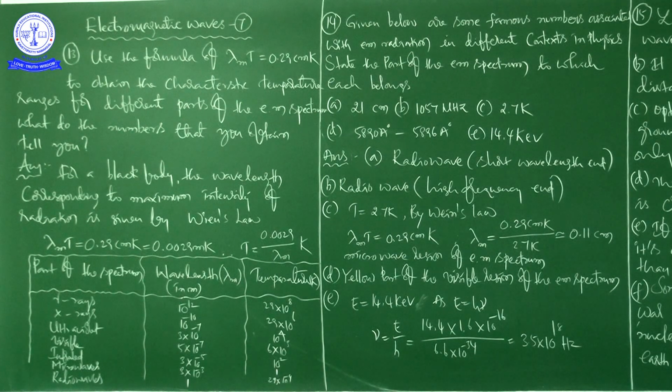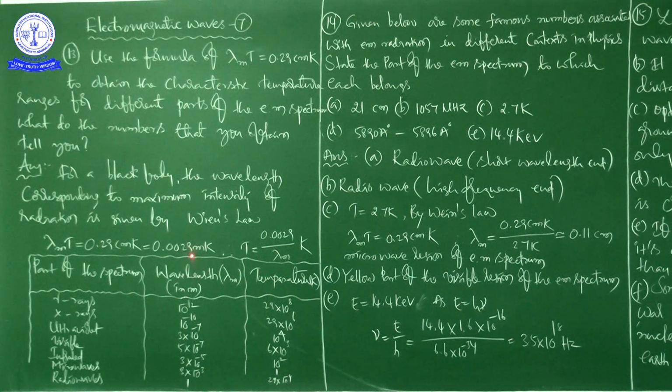So in this problem, they have given one formula. With the help of this formula, we found out the temperature numbers regarding the corresponding wavelength values. This and this one are both the same, no?